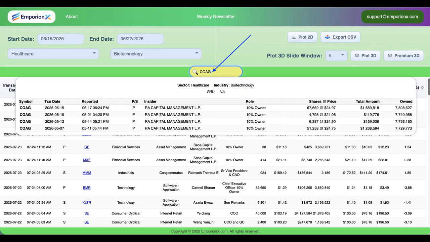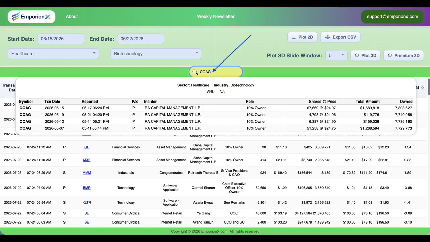A single large insider purchase can certainly attract attention, but a repeated pattern of insider buying, especially when the purchases are made by a significant shareholder, may provide a much stronger signal for further research. EmporionX makes this process much easier by connecting the high-level ranking with the underlying transactions and the company's historical insider activity. In just a few steps, we went from screening an entire industry to identifying the largest insider transaction, to examining the individual Form 4 transaction, and finally to discovering a broader pattern of repeated insider purchases.